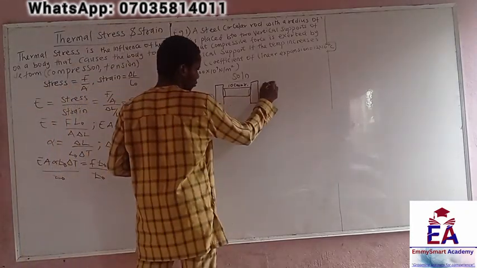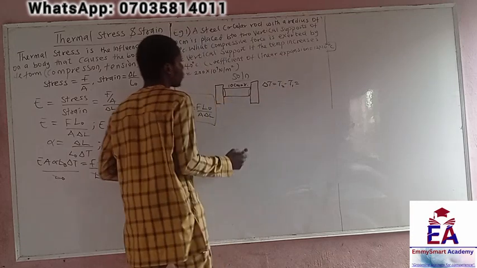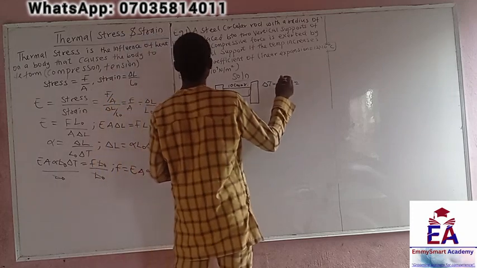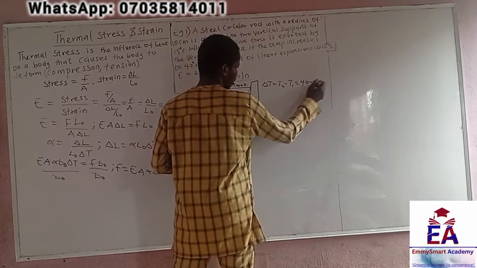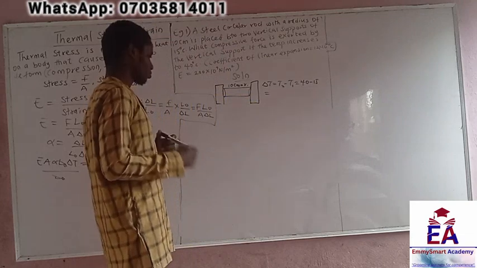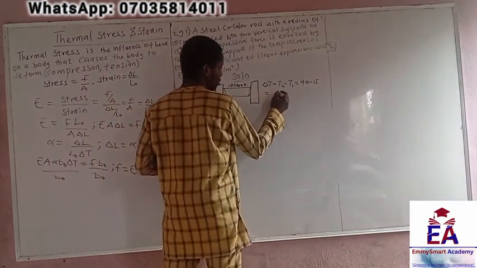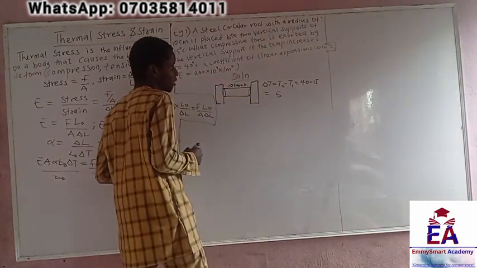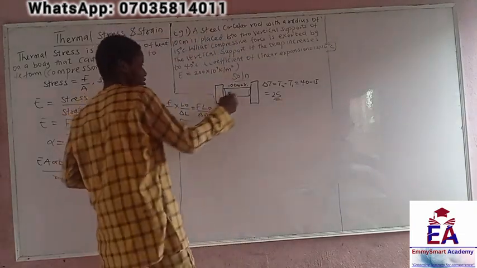So the change in temperature, remember, is T2 minus T1. So we have 40 minus 15. And what will that give us? 40 minus 15 should give us 25 degrees Celsius.